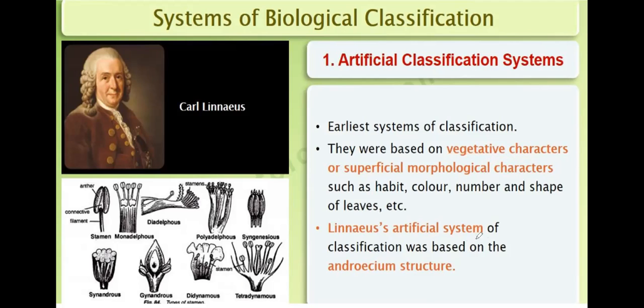Linnaeus' artificial system of classification was also based on Androecium structure. Sometimes a question will be asked: what are the bases of the artificial classification system? First is vegetative characters, superficial morphological characters, as well as Androecium structure.